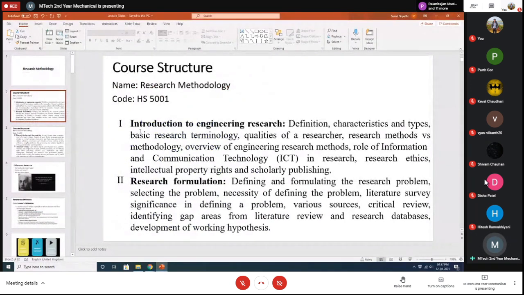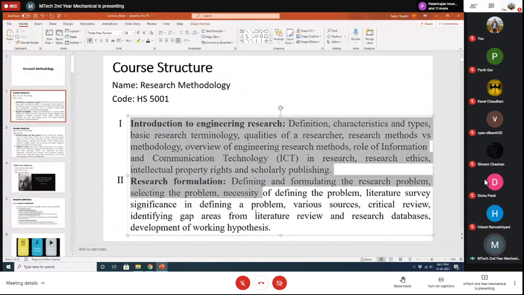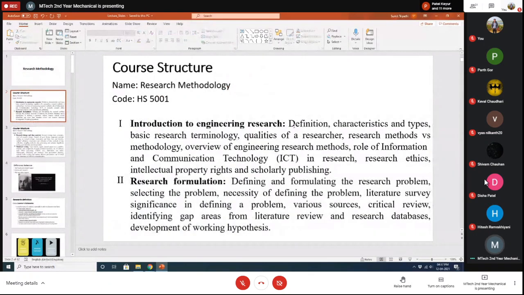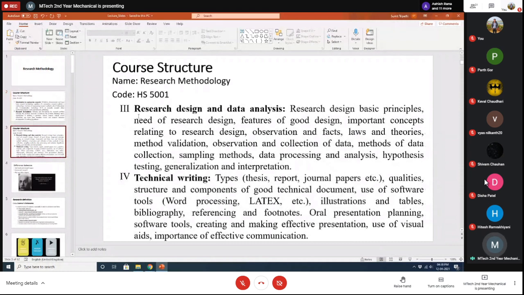If you now take a look at the course syllabus, then you can see that we have more or less covered these two units. We have covered definition and characteristics and types of engineering research. Research formulation: defining and formulating the research problem, selecting the problem, necessity of defining the problem, literature survey, significance of defining a problem, various sources, critical review, identifying gap areas from literature review and research database, and development of working hypothesis. Most of these things we have already covered. Some we have not covered, but we will be covering that. And we are currently at the third unit. It's all actually overlapped.